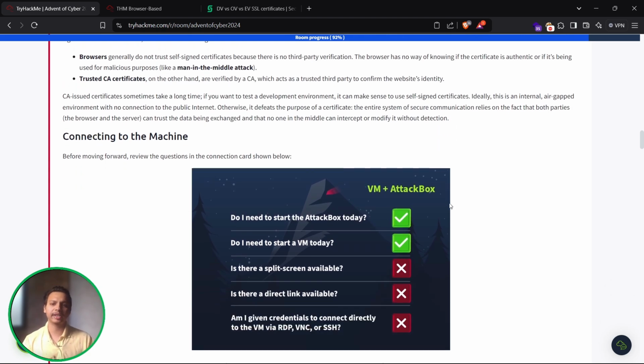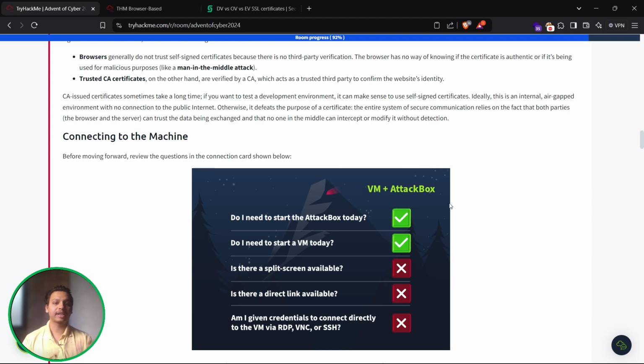Trusted CA certificates, on the other hand, are verified by a CA, which acts as a third party to confirm these websites' identity. CAs issue certificates, which sometimes takes a long time. If you wanted to test a development environment, it makes sense to use a self-signed certificate. Ideally, it's an internal air-gapped environment with no connections to the public environment. So otherwise it defines the purpose of a certificate.